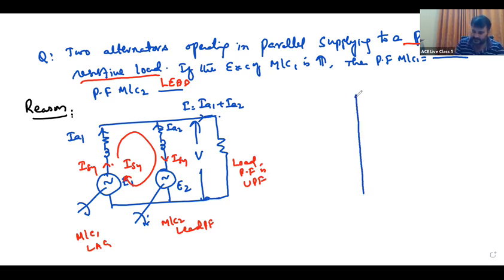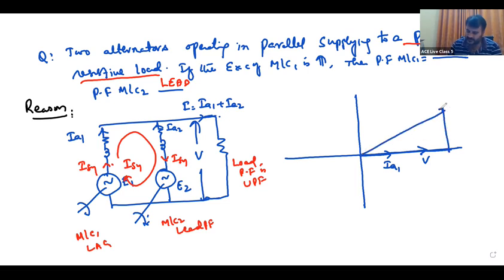See, initially, this is V, terminal voltage V. IA1, say unity power factor. This is IA RA, IA XS. This is the phasor diagram at UPF, first machine.